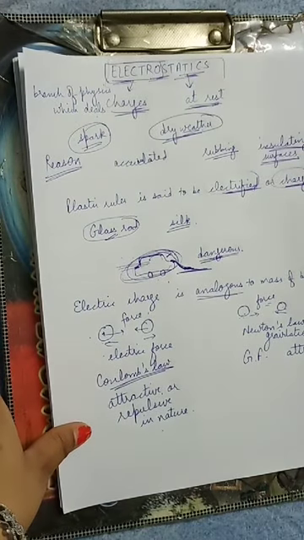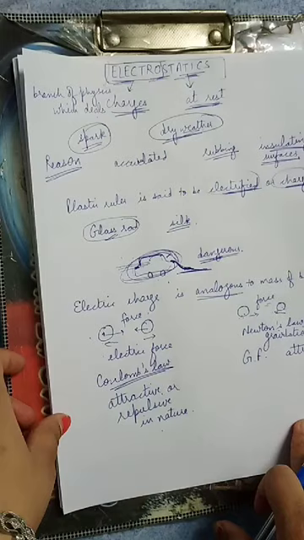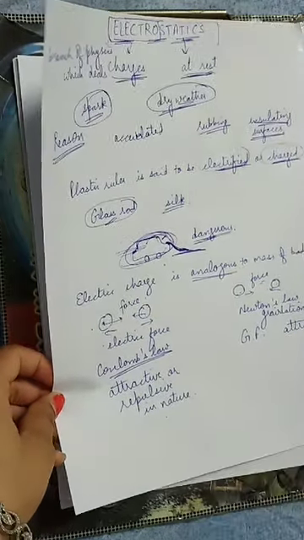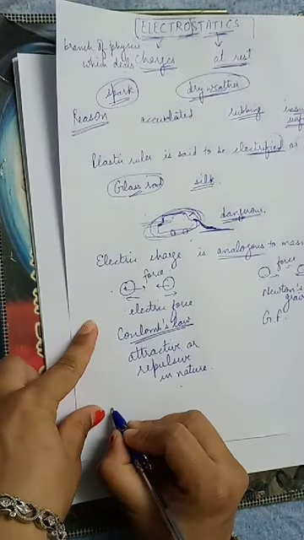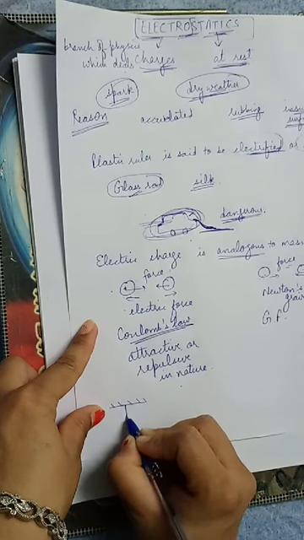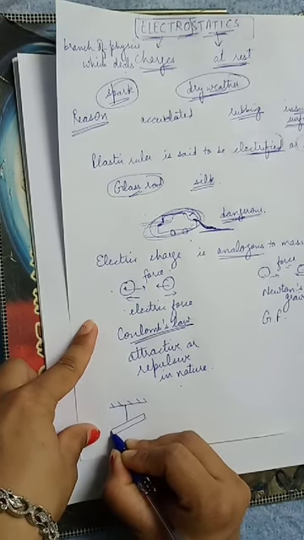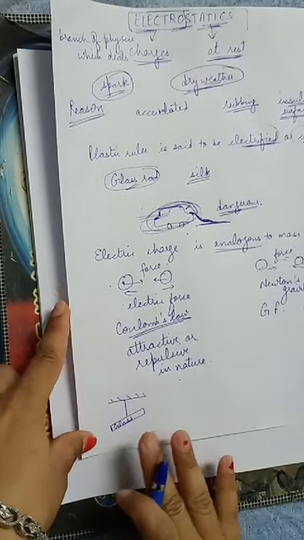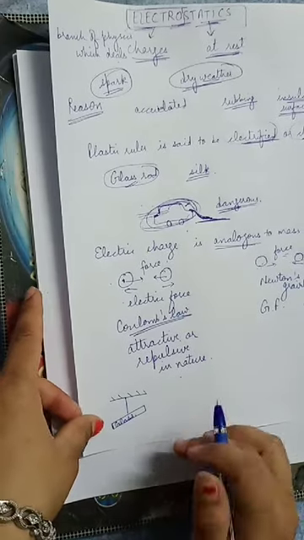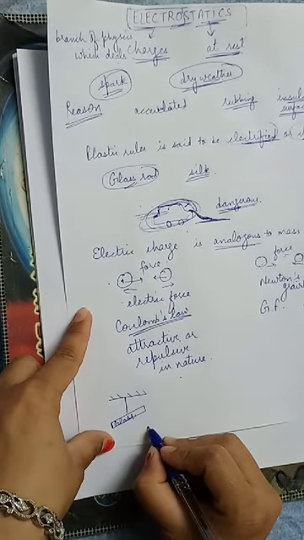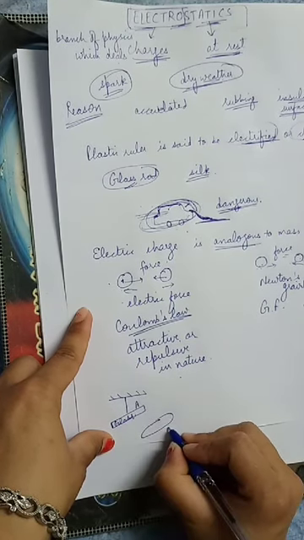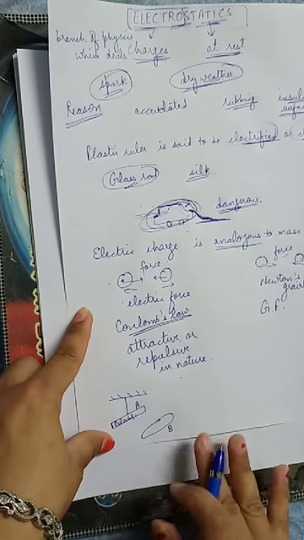Okay, now let us take some experimentally observed phenomenon relative to electric charges. Suppose I have two glass rods. One glass rod is fixed here. Here is one glass rod, and I will take another glass rod here. That rod is named as A and this rod is named as B.